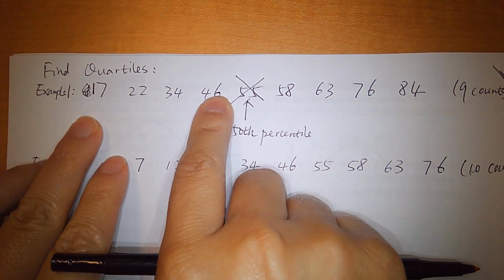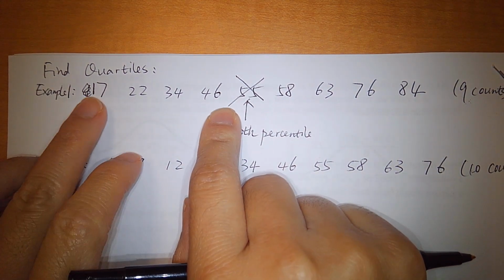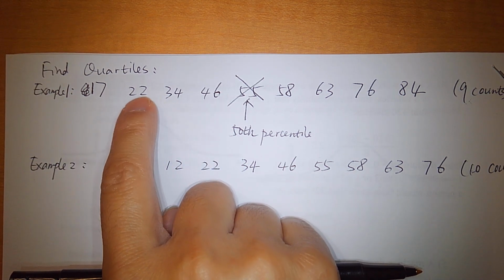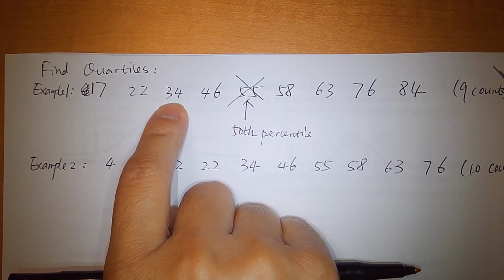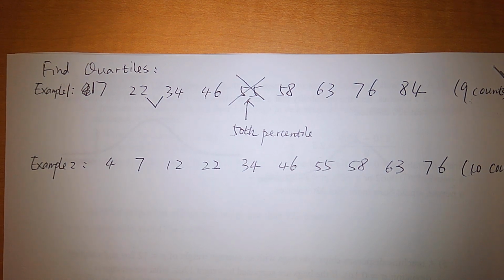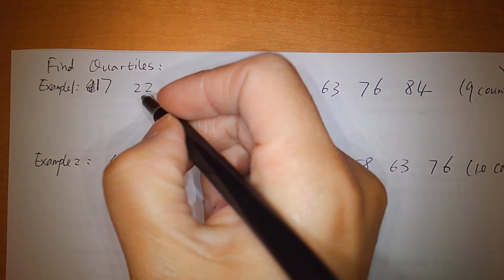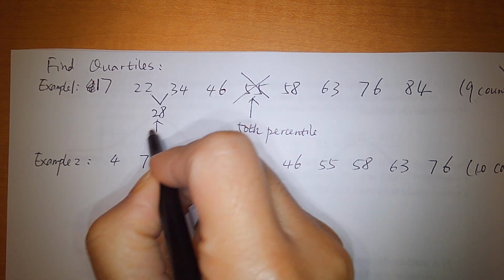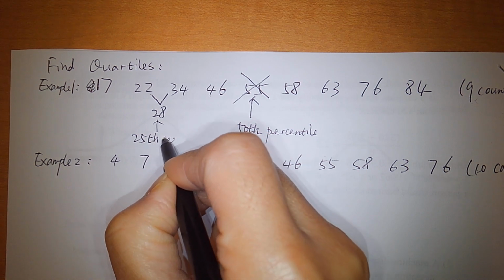Okay, find the median, right? 4 data values. Do we have an exact middle position? Middle position, no. So how to find the median? Take the average of these two. Gives us what? Do it. 22 plus 34 divided by 2. What? 28? Okay. So, we say 28 is what? 25th percentile.